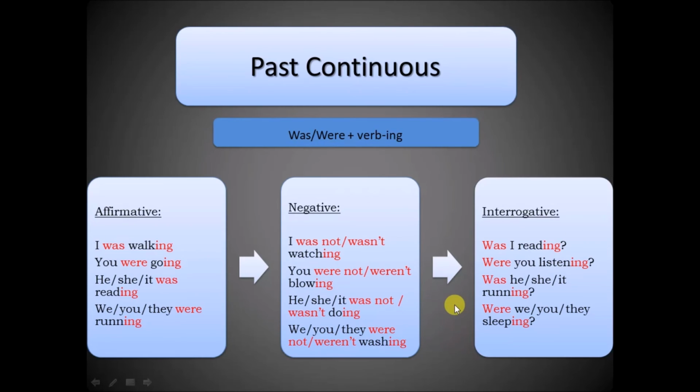And the interrogative. Okay, here again we have the auxiliary in front of the subject and then the main verb with ing. Was I reading? Were you listening? Was he running? And plural, were you sleeping?